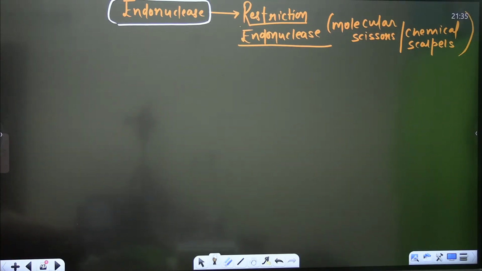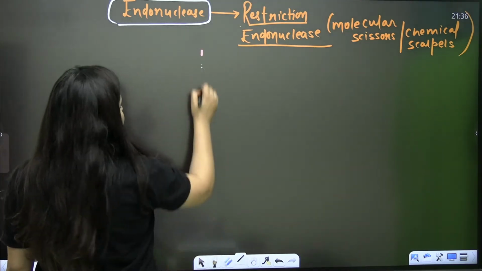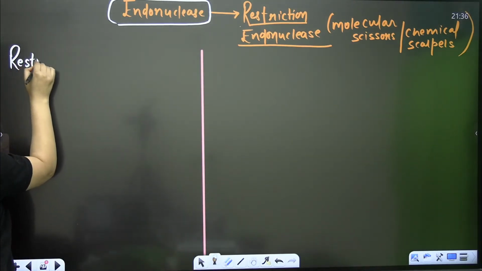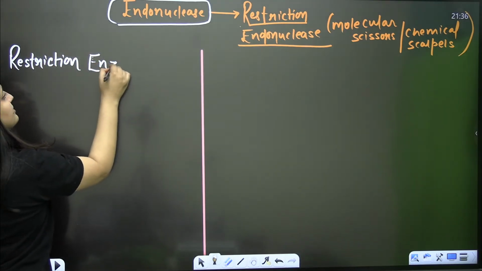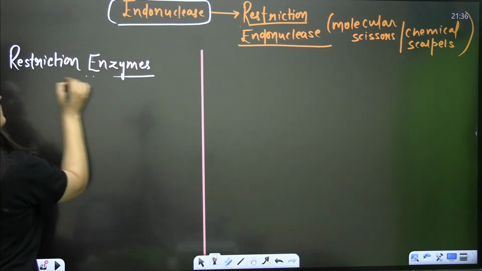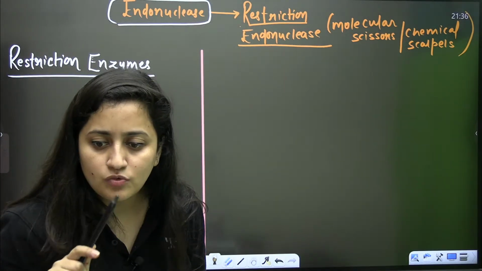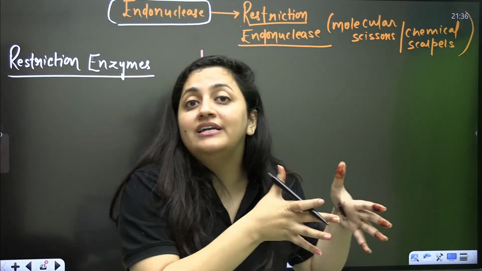See, these restriction enzymes can be used in vitro, meaning they can be used in lab conditions. They are going to inspect the length of the DNA first.